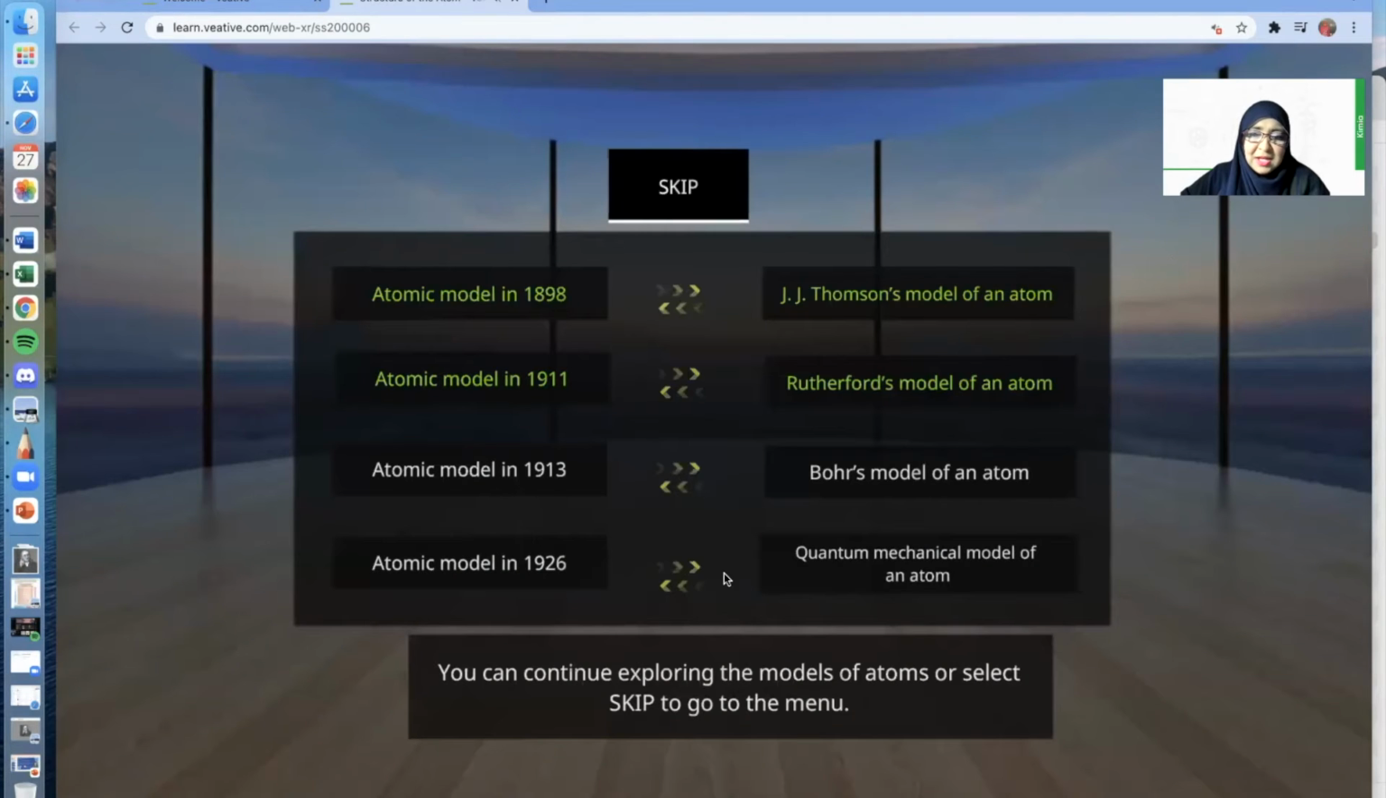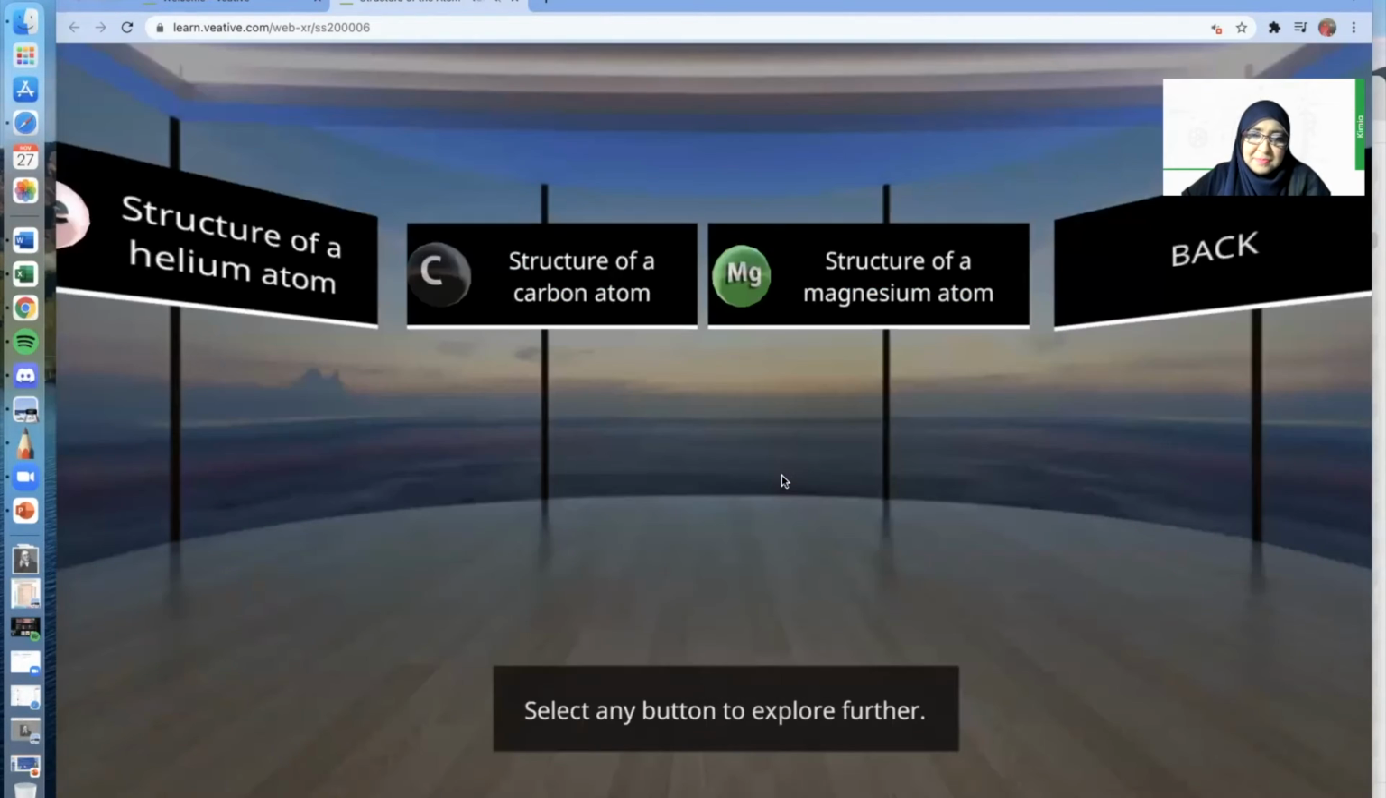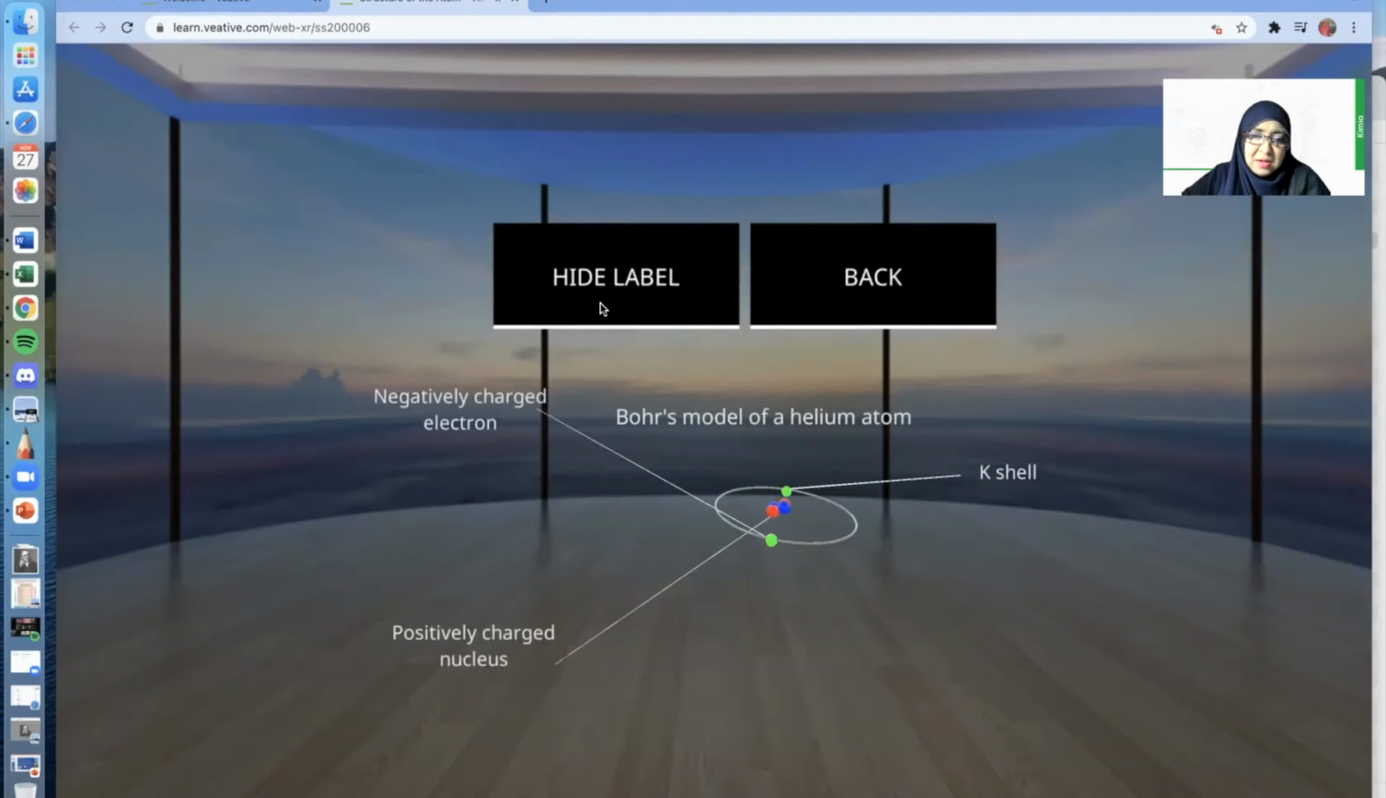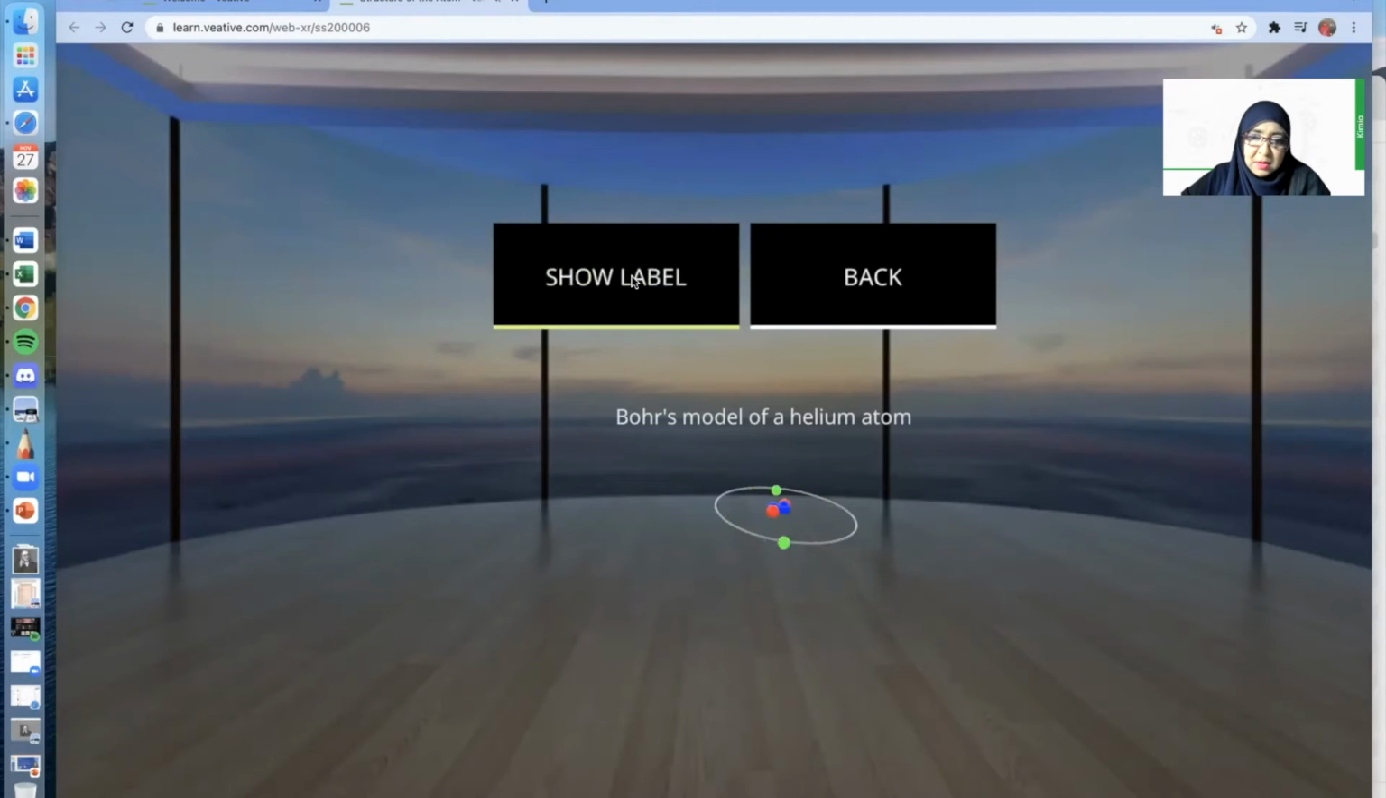Okay, let's go back. Now we're going to look at Bohr's model of an atom. Are you excited? I am, because I think this is showing something a little bit extra from Rutherford's model of an atom. We're going to look into helium first. Just now we saw the electrons happily moving about. But now it's more structured, where look, the electrons are moving in a certain pathway.